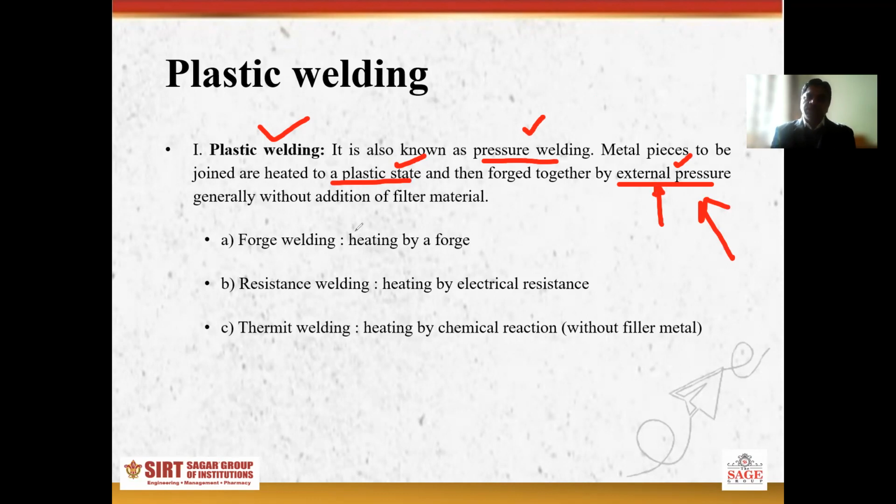Clear? In this case, you cannot use any filler material. That means the joint will be prepared without addition of filler material. So this one is plastic welding. In plastic welding, there are three different types: forge welding, resistance welding, and thermit welding.